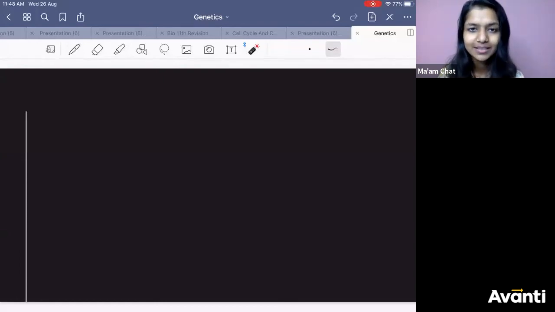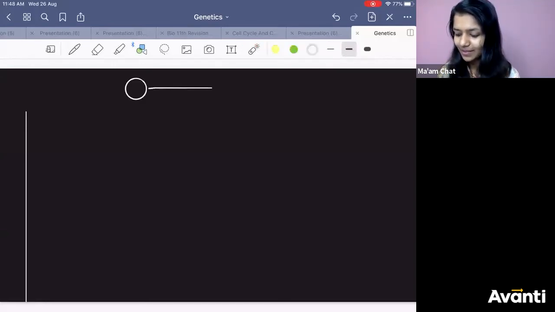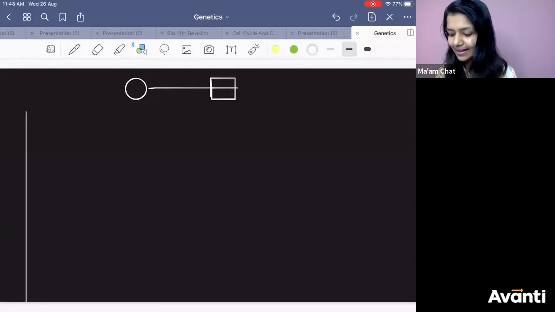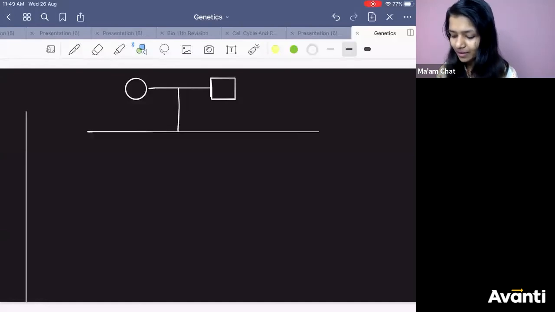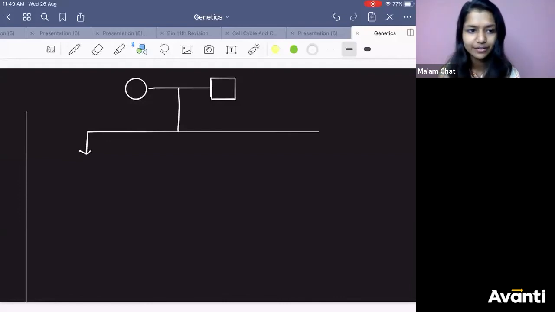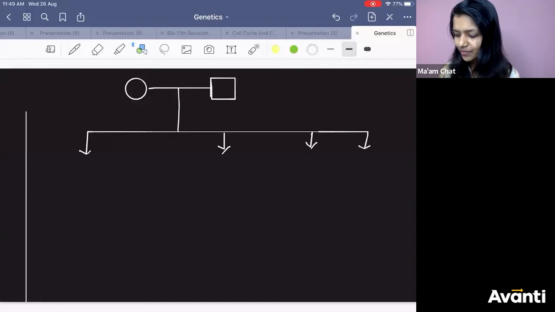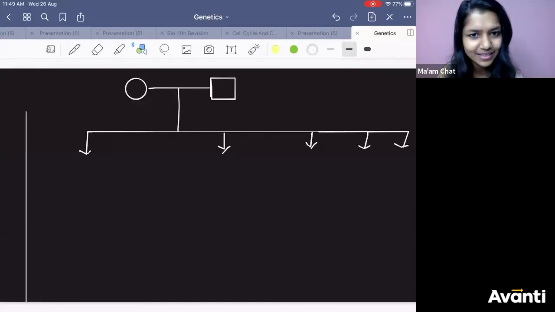Let's say there is a family and the family has 5 or 6 children. Have you ever noticed any pedigree like this, showing so many children of a couple? No. This is the drawback of pedigree.